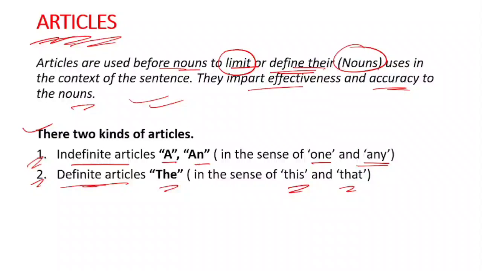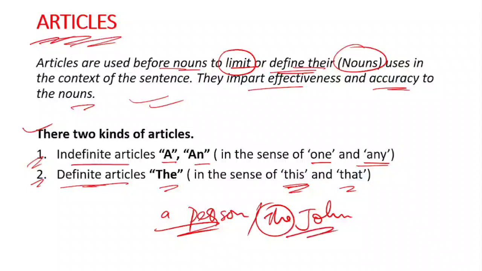And in the definite article, when we will be using the, that is in the sense of this, मतलब वो एक यूनिक पर्टिकुलर का बात करेंगे, ओके? जैसे कि कोई एक इंसान होने से भी एक इंसान पर्टिकुलर, ओके? When we talk about human beings, the person, okay? We can use a person because there are lots of persons, indefinite person. But when we are talking about a particular person, when we are talking about John, okay, there we will use the John, because we are talking about the particular name, this and that, okay? It will be a name, any places or any monuments, okay? We will be learning all these things in coming pages, okay?